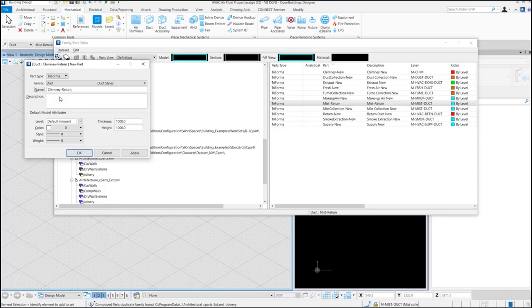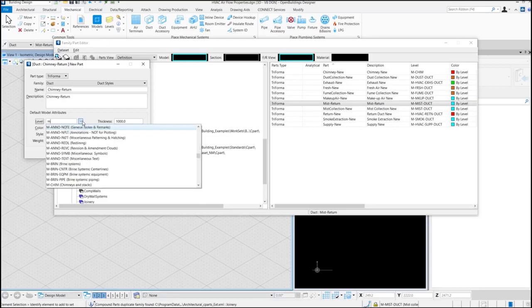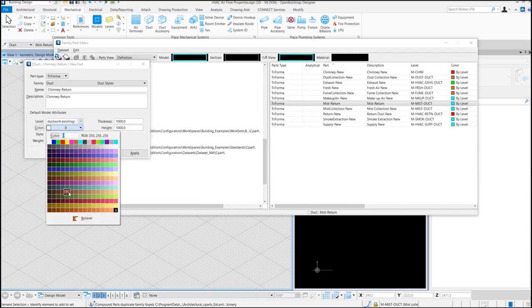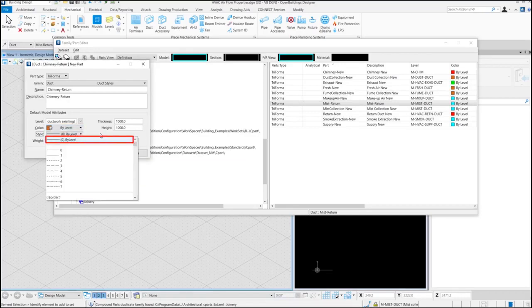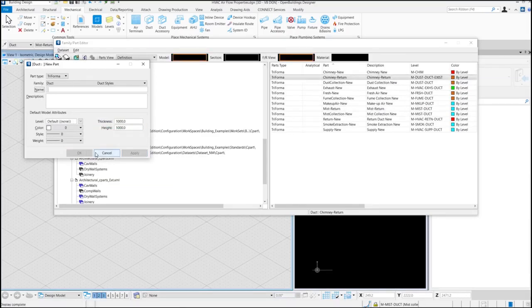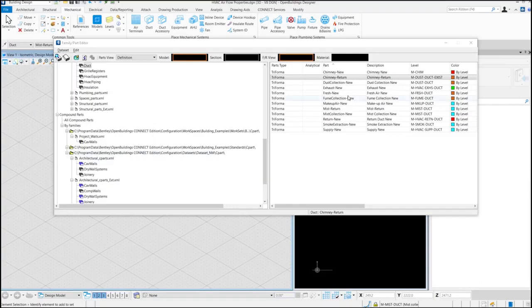Now let's assign a level. I'm taking an existing level here. Let's set the attributes to by level. Give it a thickness and height of 300. Apply. So Chimney Return has been created. Now commit the changes.